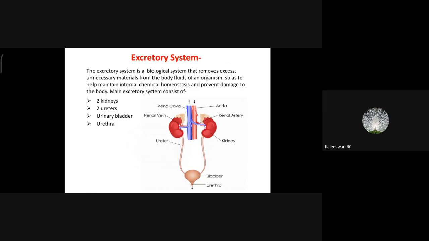Excretion means removal of metabolic waste. Now, why are stool or feces not metabolic waste? Because metabolism occurs in the cell, and stool does not enter the body cells. It only passes through our alimentary canal, right?